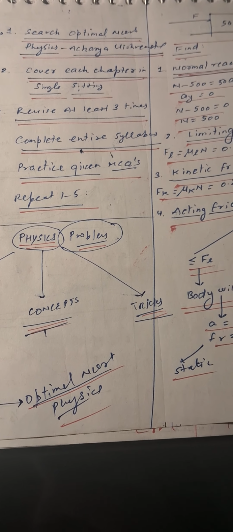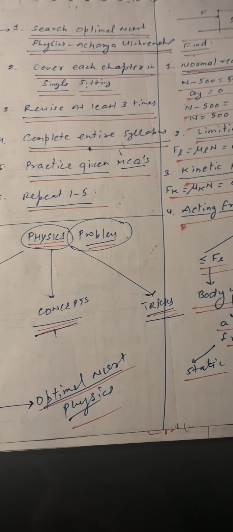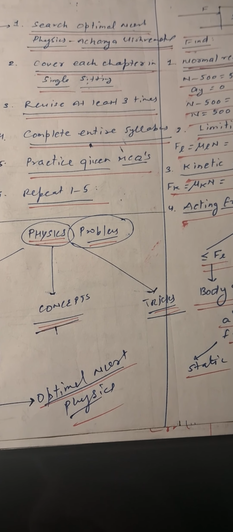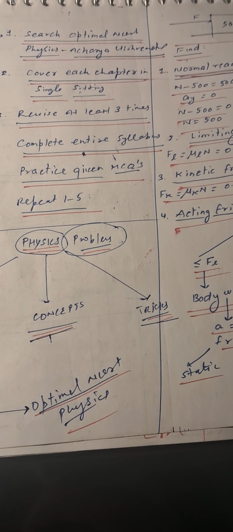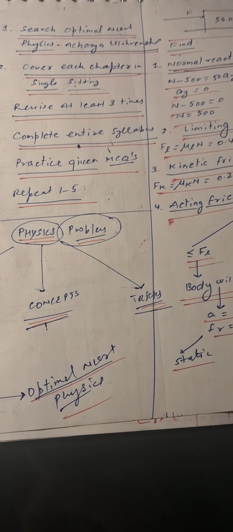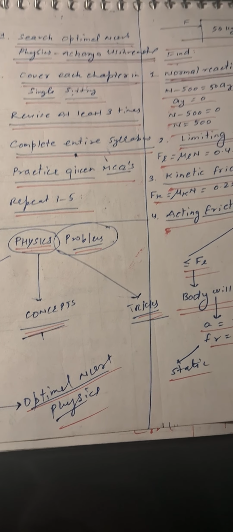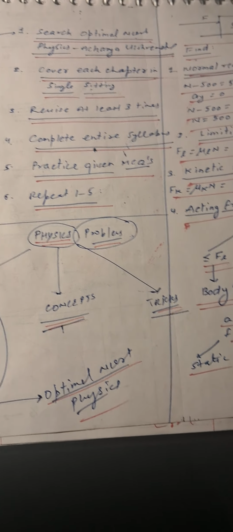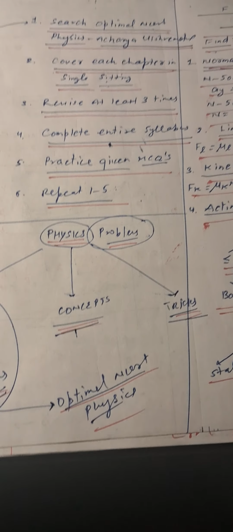Optimal NCERT Physics is a boon to NEET students, because most of the questions asked in NEET, except for the 2025 exam, are from NCERT itself. If you have mastered NCERT, there is a good probability that you will score well in physics, and you can at least solve 30 to 35 questions, which is an optimal score in NEET physics. So that's how NCERT physics can be of great use to NEET students.